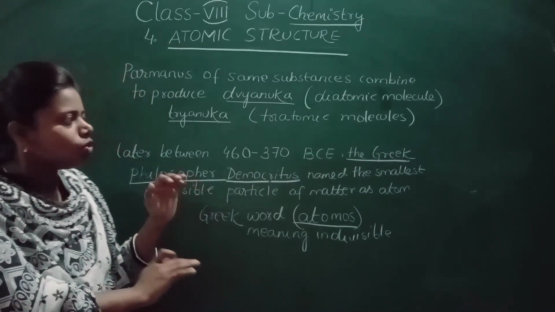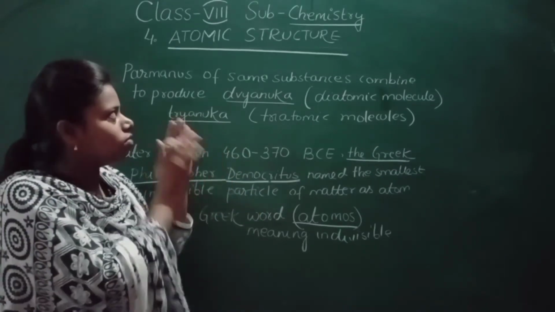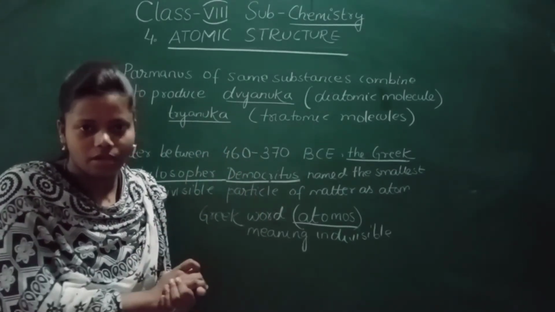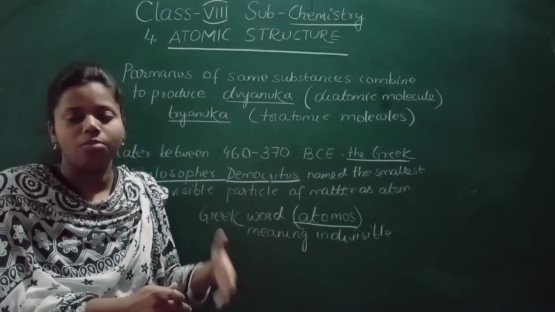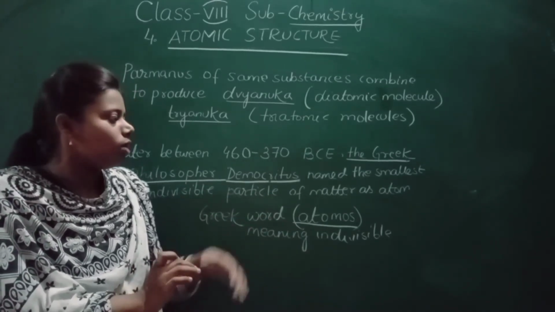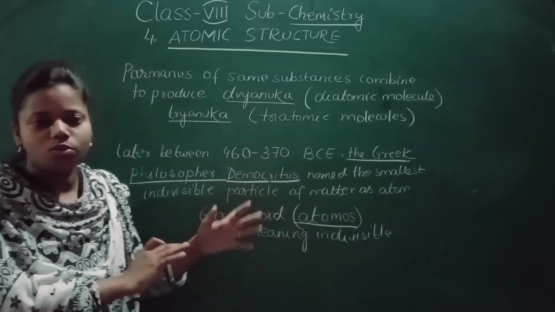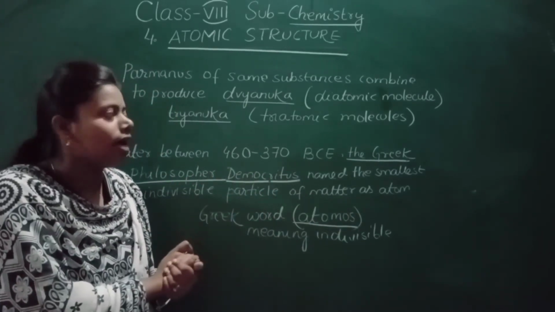So today I gave you just a small explanation, an introduction to this chapter. About Maharishi, about Democritus, how the word Parmanu came, who gave it, and what atom means. So this was the small introduction to the chapter, atomic structure.